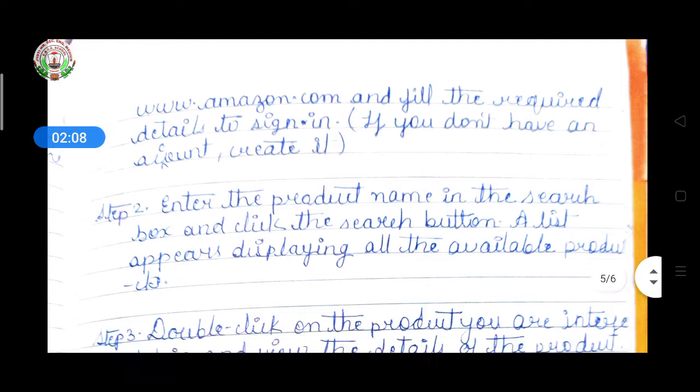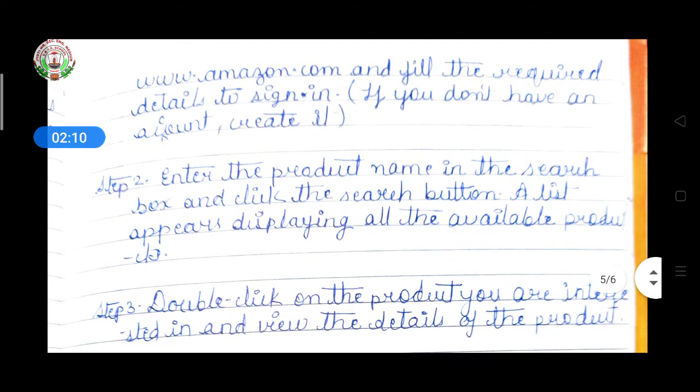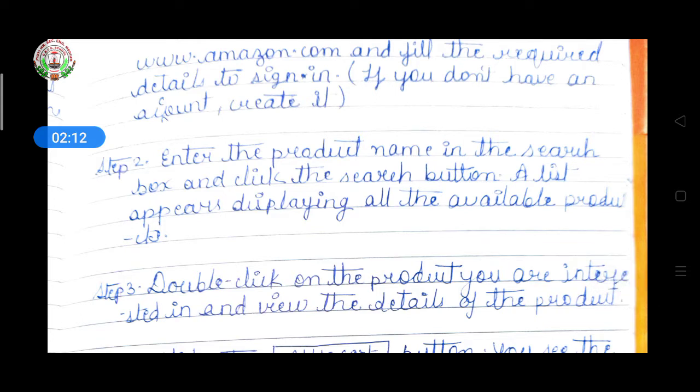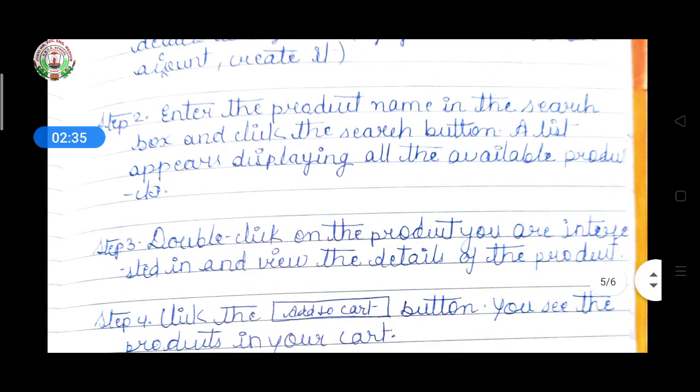A list appears displaying all the available products. The product you want to shop for online, you have to write in the search box, and according to the product name you are searching for, that product and its images will display on the screen.